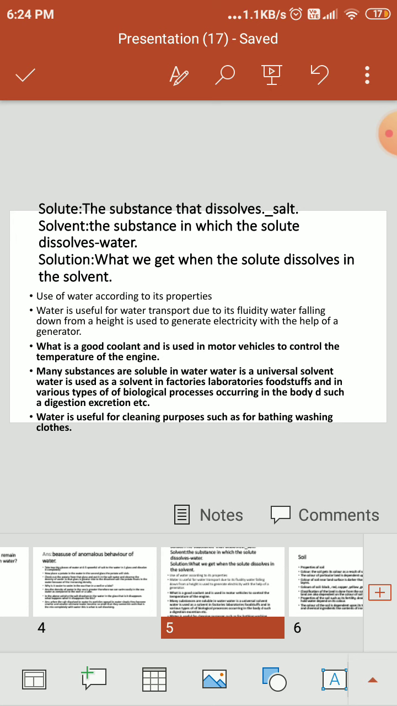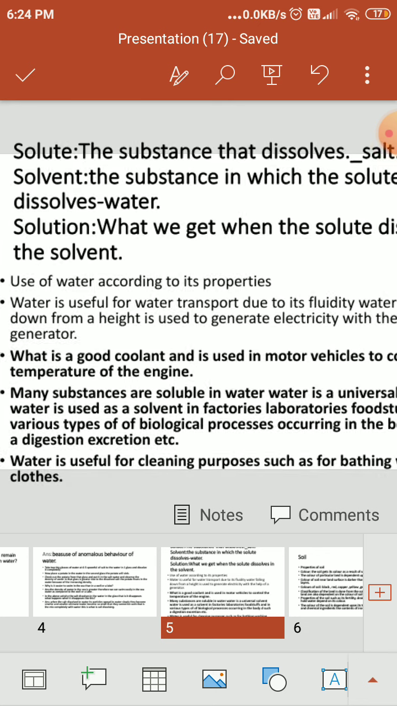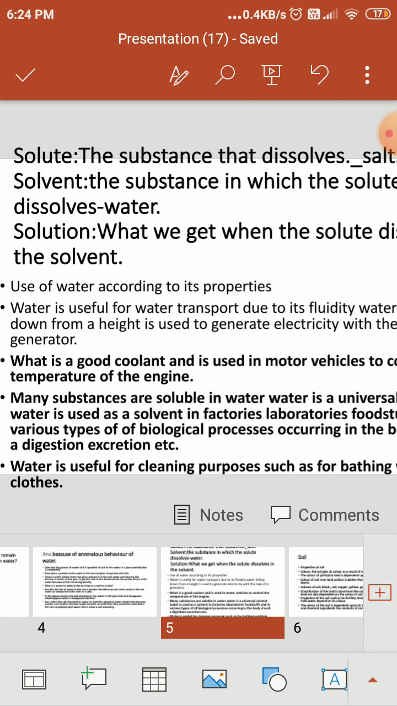Now what are the properties according to the uses of water. Water is useful for water transport due to its fluidity. बहने, फ्लूडिटी मतलब बहने की जो फ्लो होने की जो है, जिसके कारण वो ट्रांसपोर्टेशन में यूजफुल होता है.